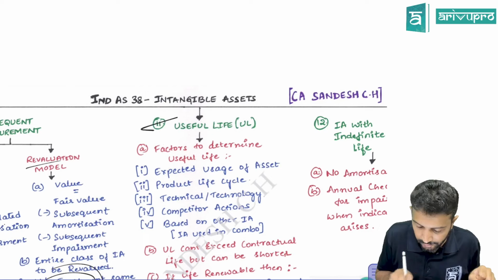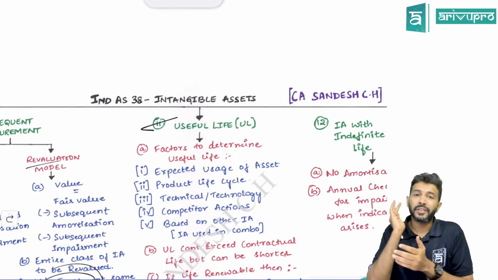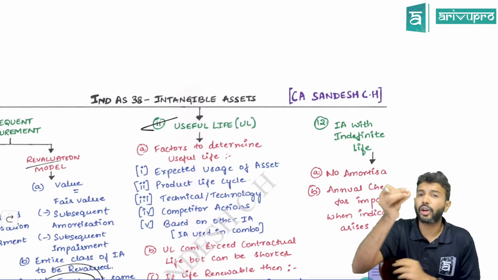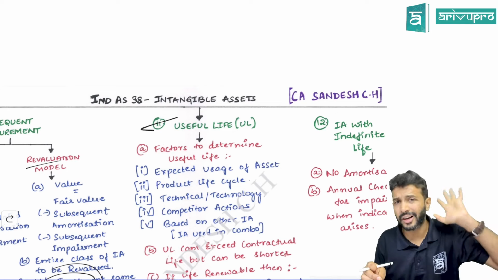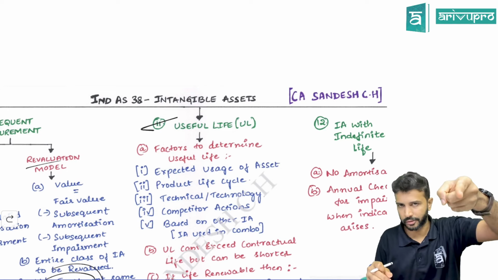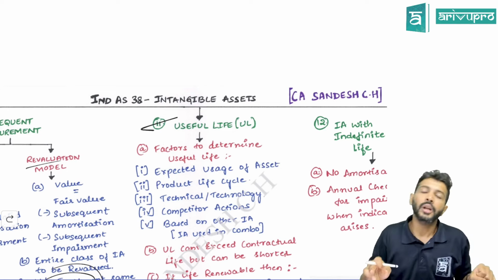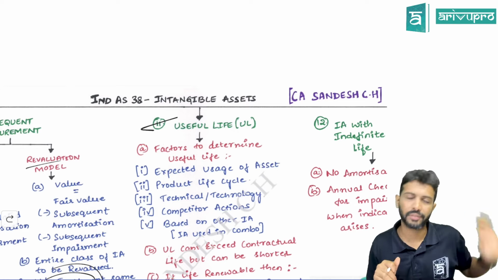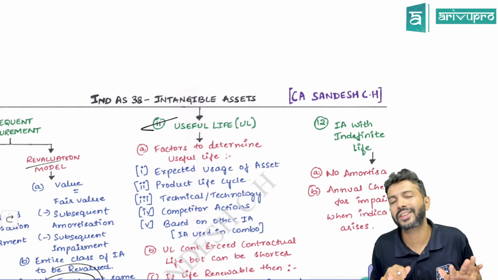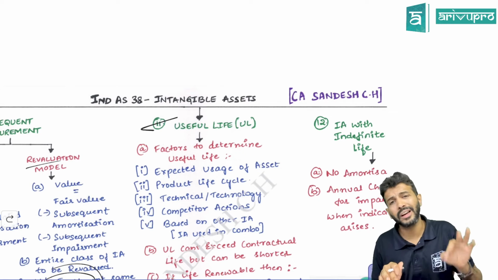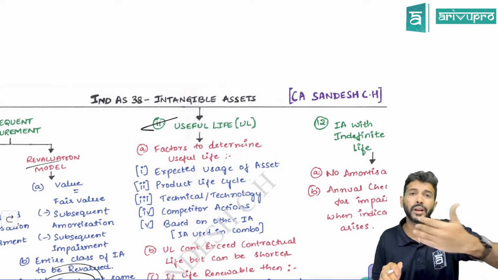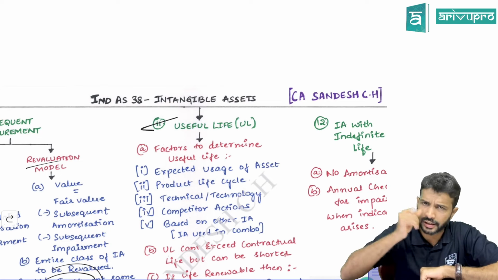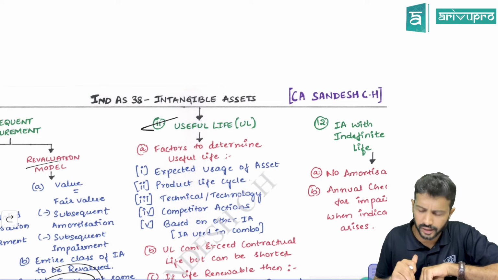Okay, useful life. If an intangible asset has a finite or limited useful life, we amortize it, provided DA is also positive. Depreciable amount is positive. If any intangible asset has an indefinite or unlimited useful life, then we do not amortize such an intangible asset. Rather, we check for impairment annually for such an intangible asset or when the indication arises.